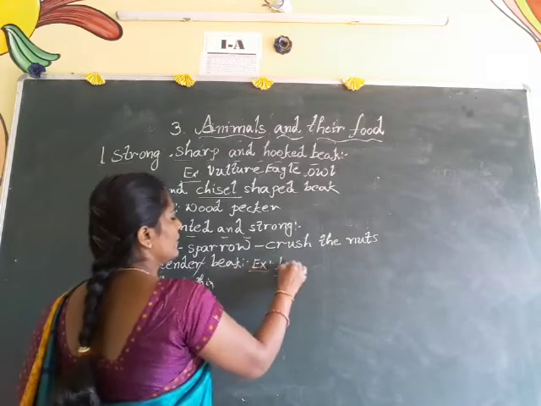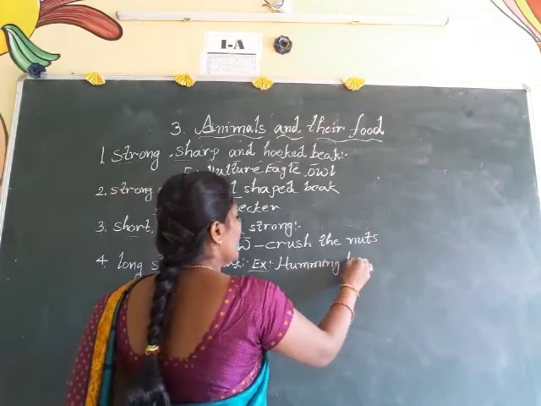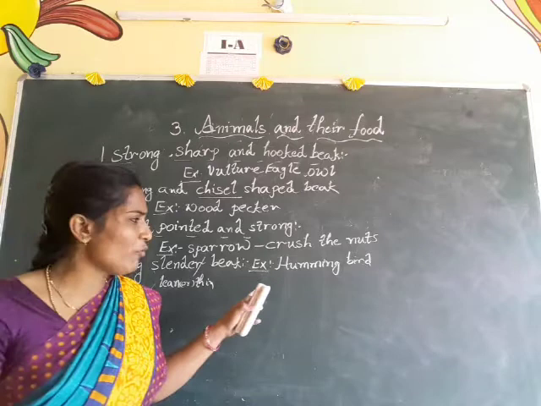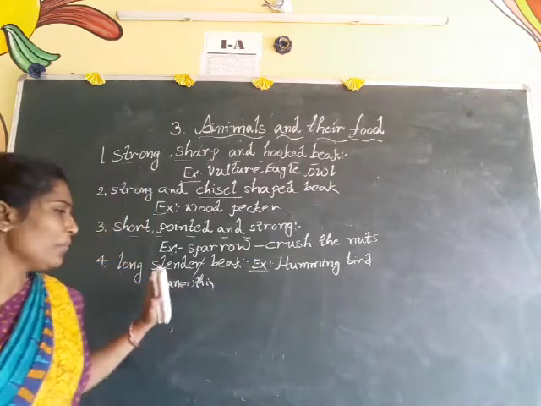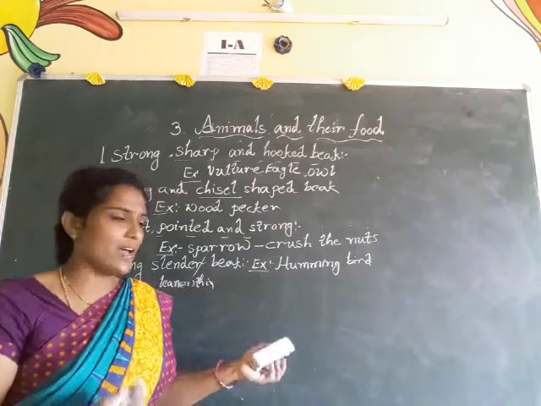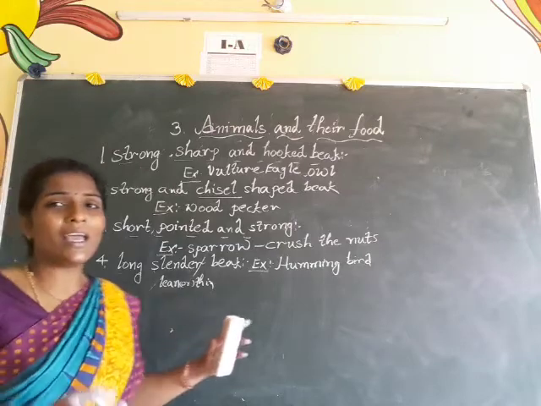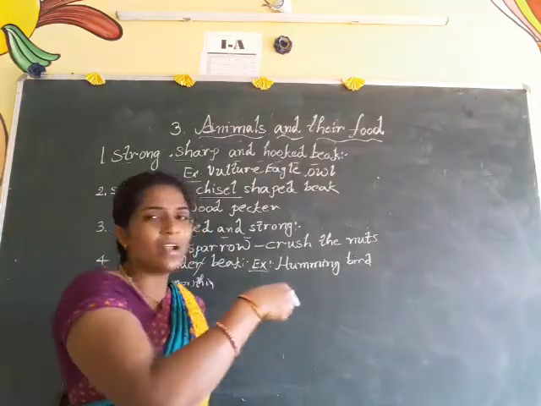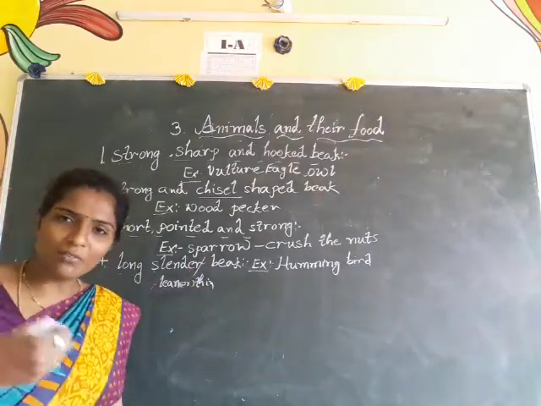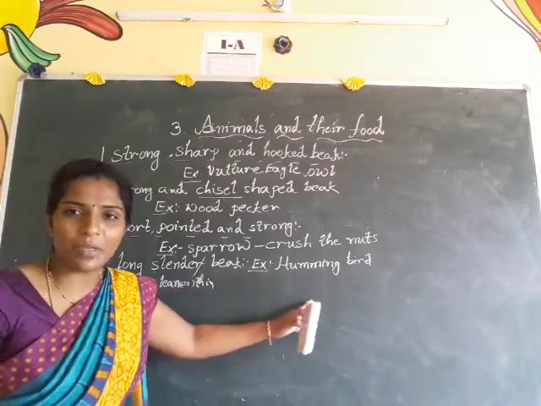For example, hummingbird. The smallest bird in the bird world is the hummingbird. The hummingbird contains a long slender beak. See what is the use of this long beak? The hummingbird always takes the nectar from flowers. With this slender beak only they can enter into the flower, and after that they can take the nectar from the flowers. Okay. The example for the long slender beak is the hummingbird.